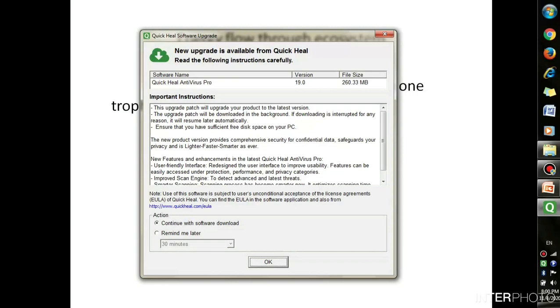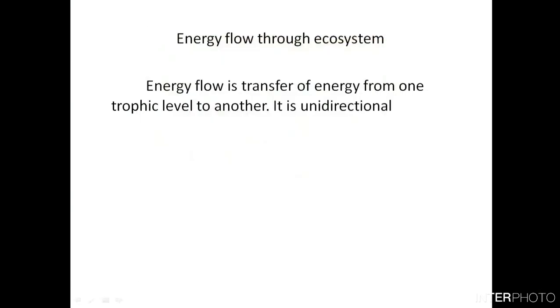So when a food chain is short, the final consumers may get a large amount of energy. But when the food chain is long, the final consumer may get a lesser amount of energy. In the next class, I'll talk more about energy flow through the ecosystem with regard to the amount of energy which will be transferred from the plants to the consumers.